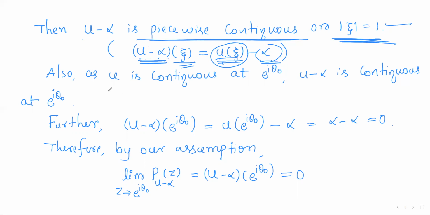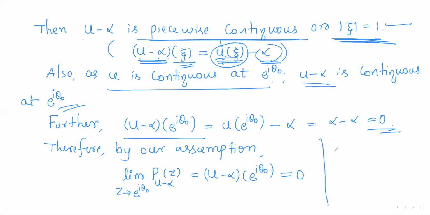Also, u is continuous at e^{iθ₀}, so u minus alpha will also be continuous at e^{iθ₀}. Also, u minus alpha of e^{iθ₀} is 0.